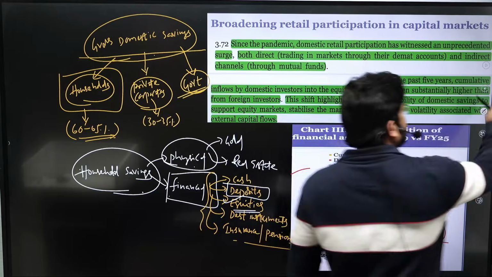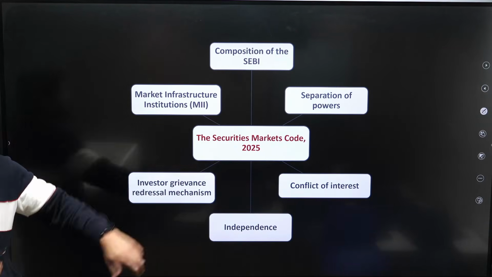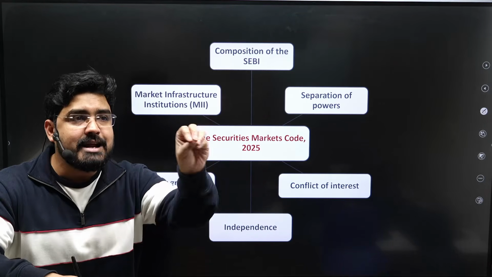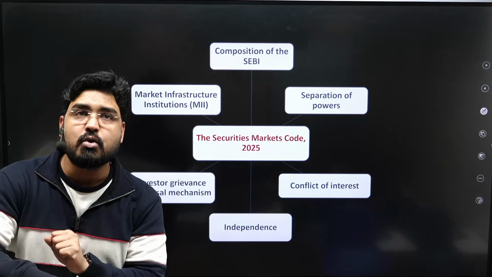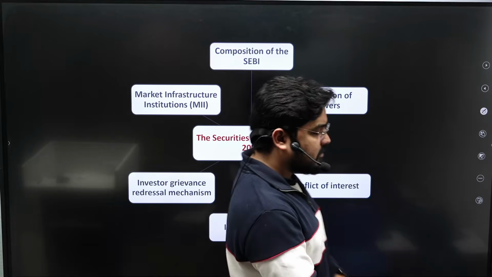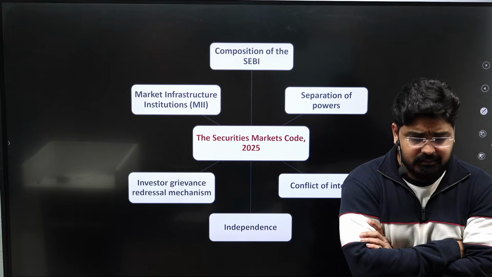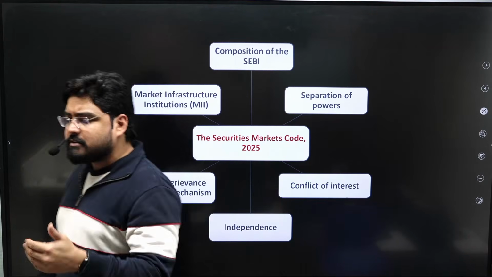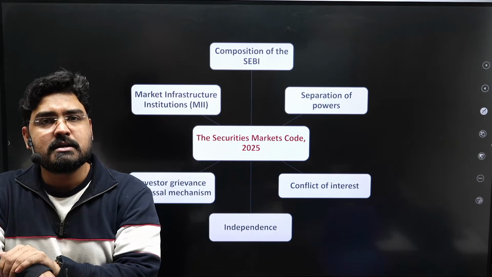So for that reason, in the backdrop of increasing retail participation in the stock markets, to give extra powers to the SEBI to protect the interest of the retail investors, a new security market code was introduced. See, there is another reason why this securities market code was introduced in the parliament: in the backdrop of the corruption allegations that were leveled against the former SEBI chairperson.